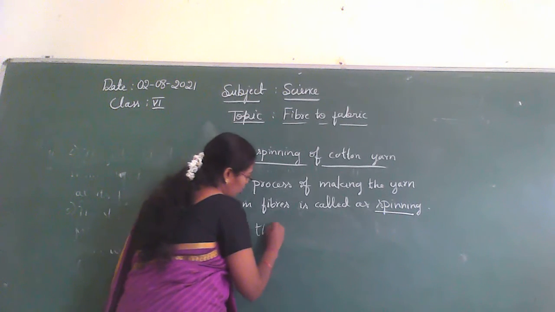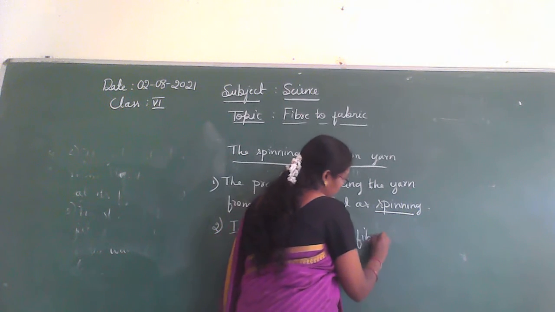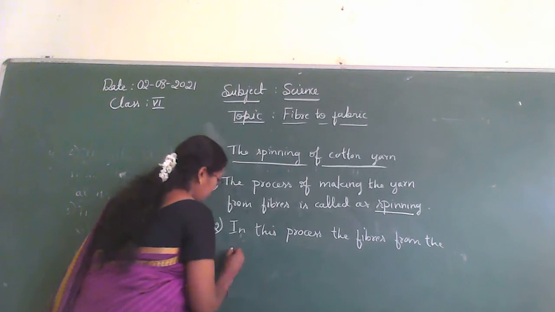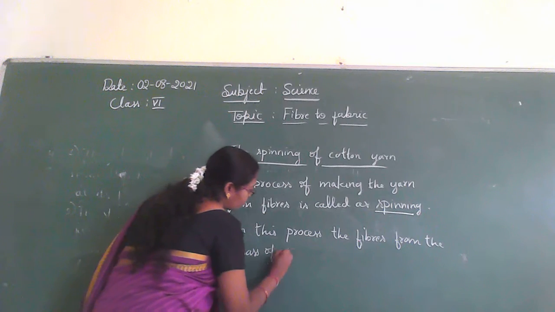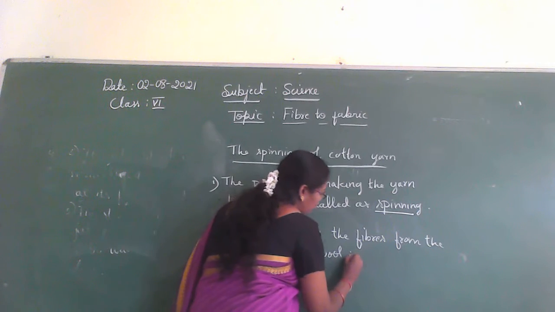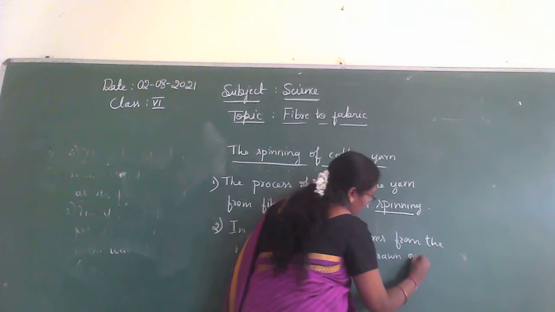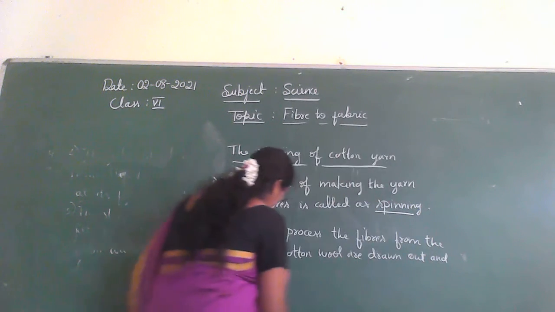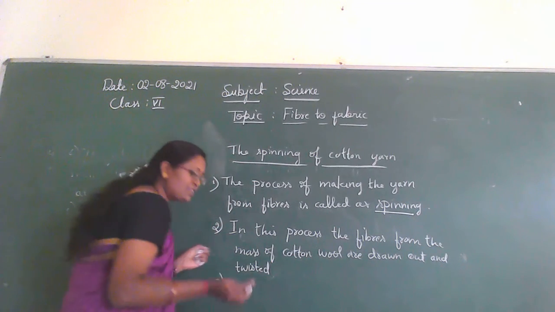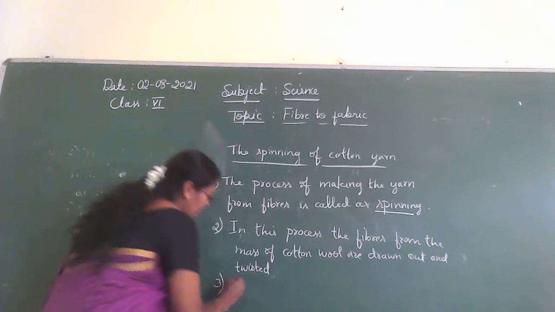In this process, the fibers from the mass of cotton wool are drawn out and then twisted.